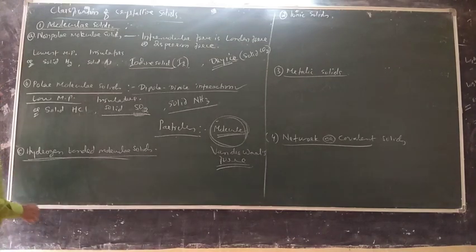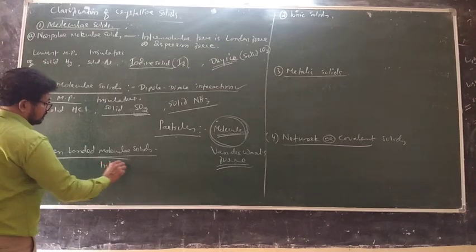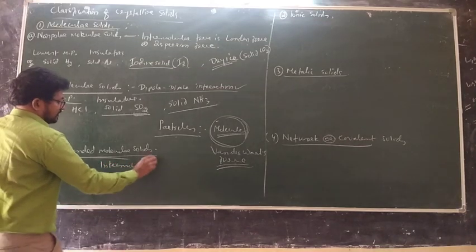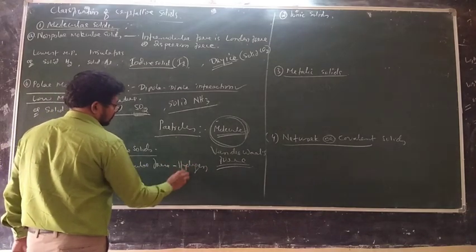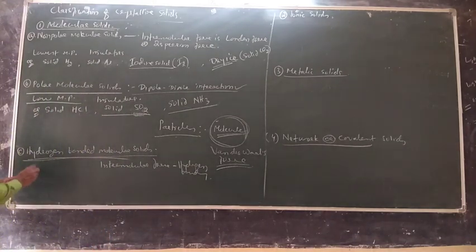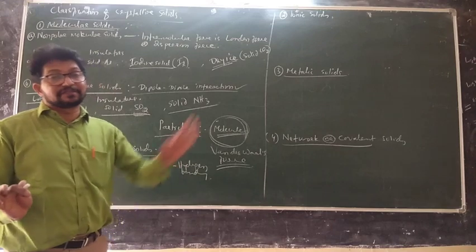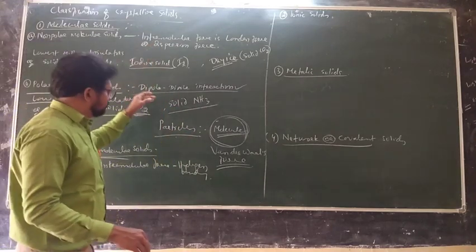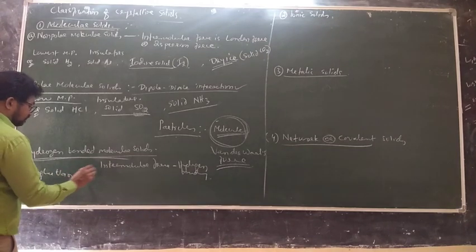The last one, hydrogen bonded molecular solid. As the name itself indicates, what is the nature of the intermolecular force? The intermolecular force is hydrogen bonding. What about the melting point? Higher than the above two, because hydrogen bonding is a much stronger bonding compared to London force and dipole-dipole interaction. So it is higher than the other two types.